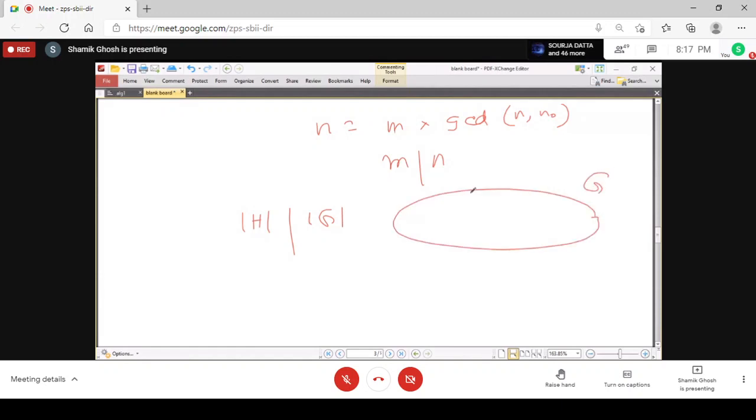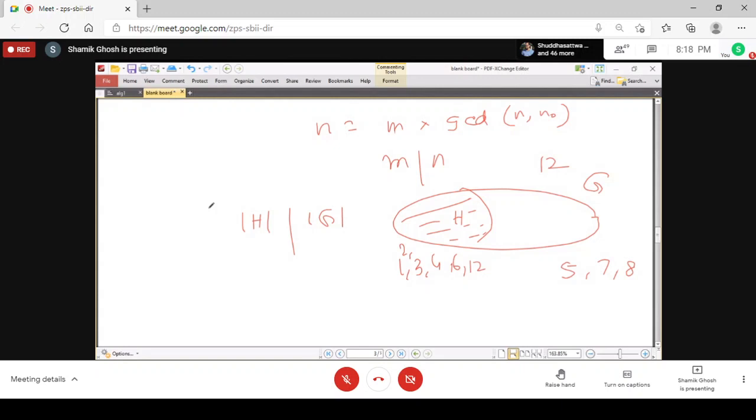So in this group, whatever subgroup you get, its number of elements is a factor of the number of elements here. That is, if G has, suppose, 12 elements, its subgroup can have 1 element, 3 elements, 4 elements, 2 elements, or 6 elements, or even 12 elements when it is equal to G. But it cannot have 5 elements, 7 elements, 8 elements or something like that, which are not a factor of the order of the group.